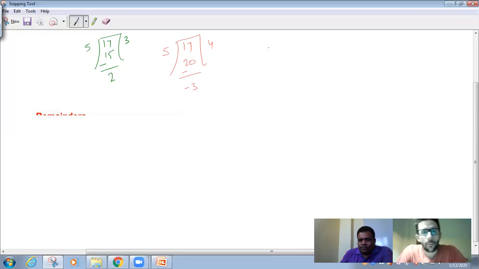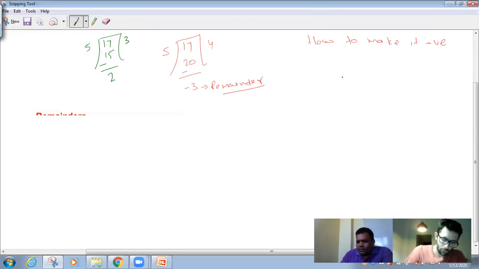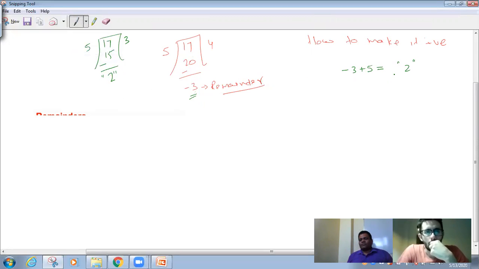I told you remainder can't be negative, but here we are getting a negative remainder of -3. So how to make it positive? Of course, the answer is +2, that is for sure. But here I'm getting -3. I'll give the idea. Whatever negative remainder you are getting, just add the divisor to it. This becomes positive.